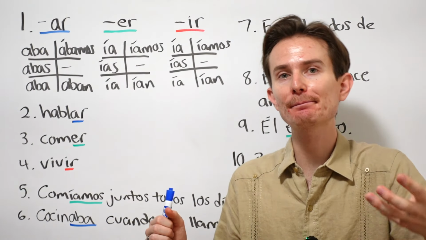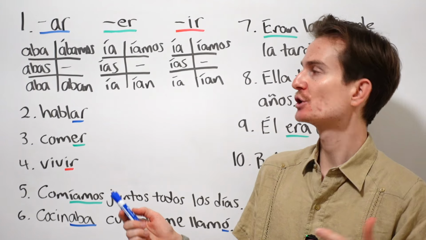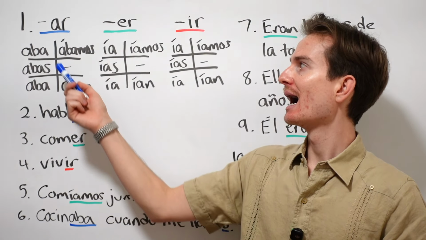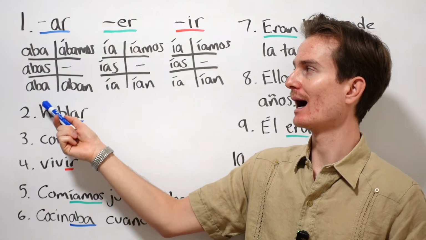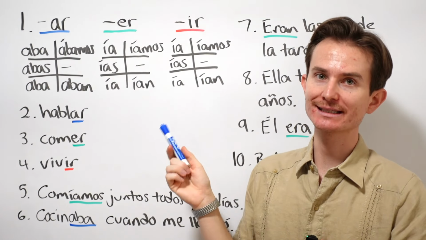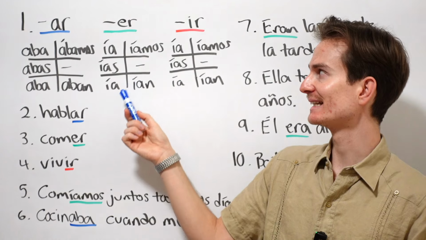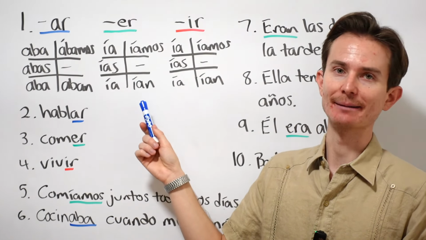Okay, this is the imperfect. Remember, this is for ongoing actions in the past. So here are the verb conjugations. Haba, habas, haba, habamos, haban. And ER and IR once again have the same exact endings. Okay, ía, ías, ía, íamos, ían.